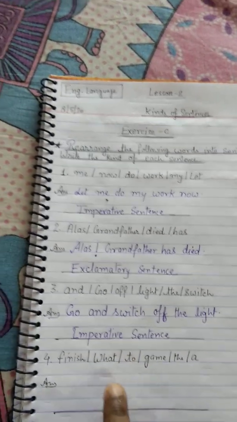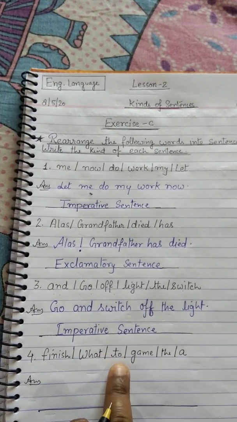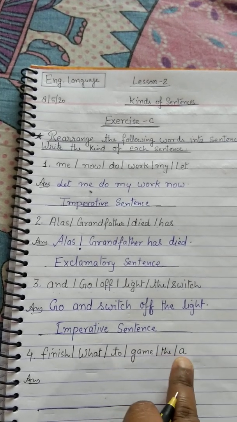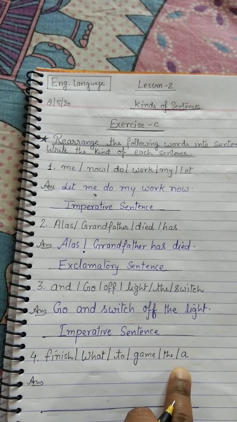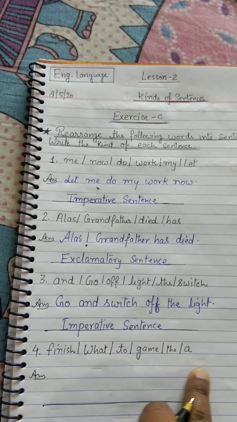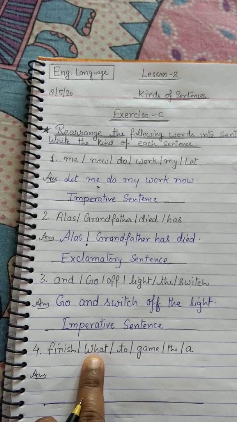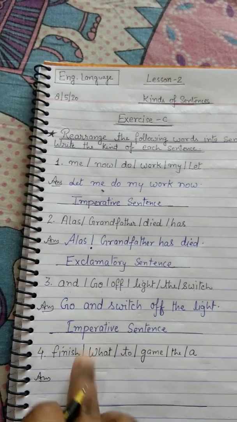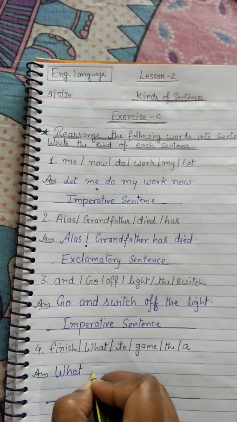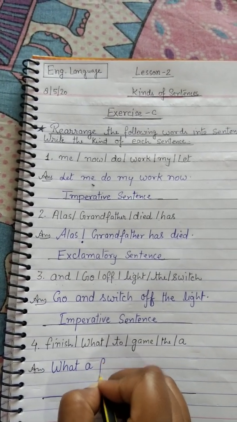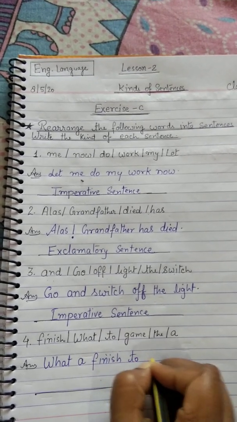Come to the next one. The sentence given: finish, what, to, game, the. So what you all have to do? Write it into a proper sequence in a correct order. Then it gives the proper sense. So which word is in the capital? It is What. So we write it like this. What a finish to the game.